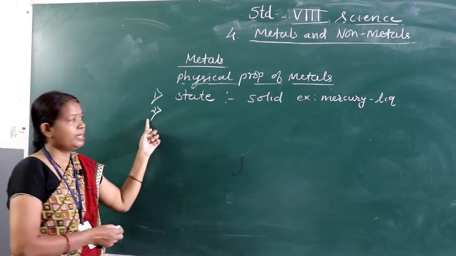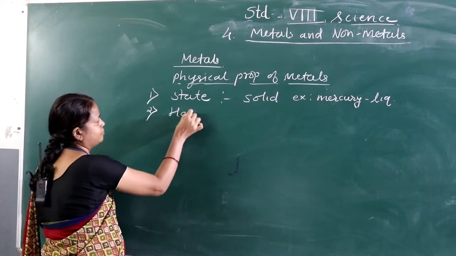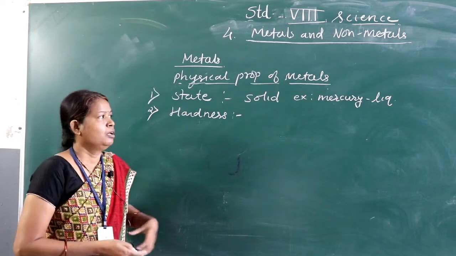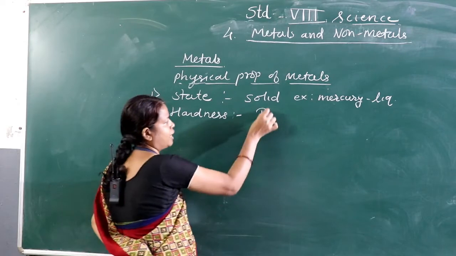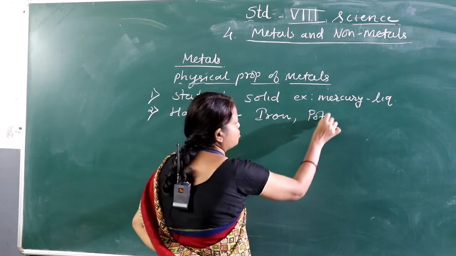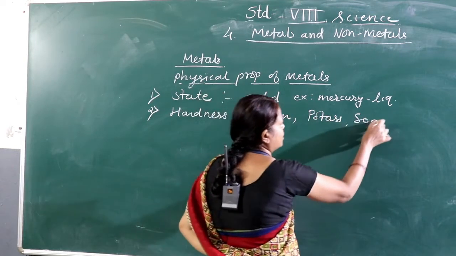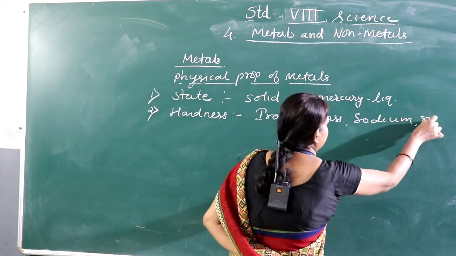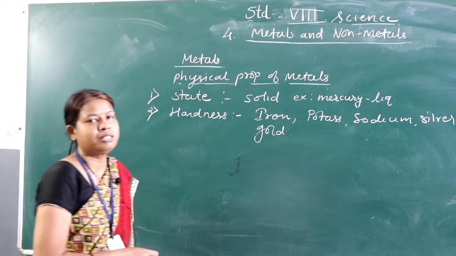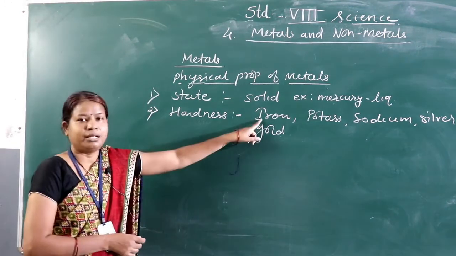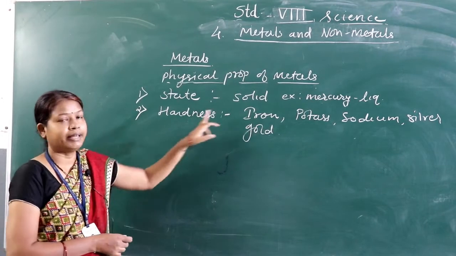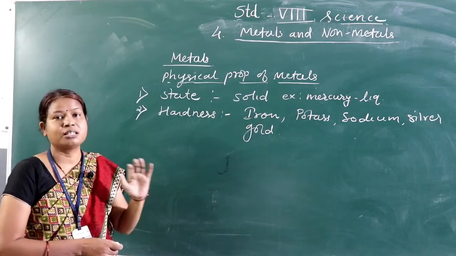Second physical property, that is hardness of the metal. Mostly the metals, you know that iron is also a metal. You know that potassium is also a metal. Sodium is also a metal. Silver, gold, platinum, so many examples given in your book that are the metals. Especially some metals, for example iron, are hard in nature, but some exceptional cases are also there.